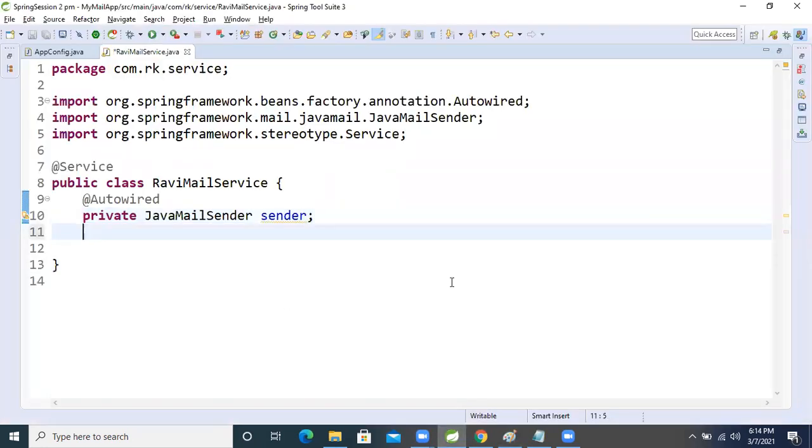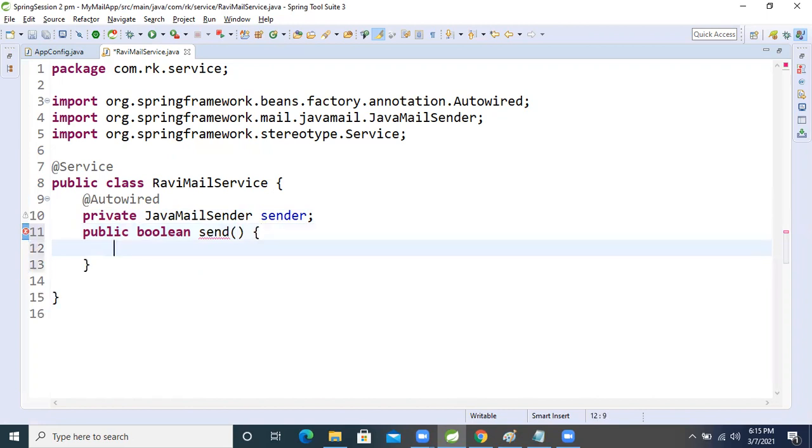Public. After that, what will we do now? Send. Public boolean, the return type is boolean. Okay, now send it. After sending, the return value I'm taking is return flag. I'm returning the flag only.